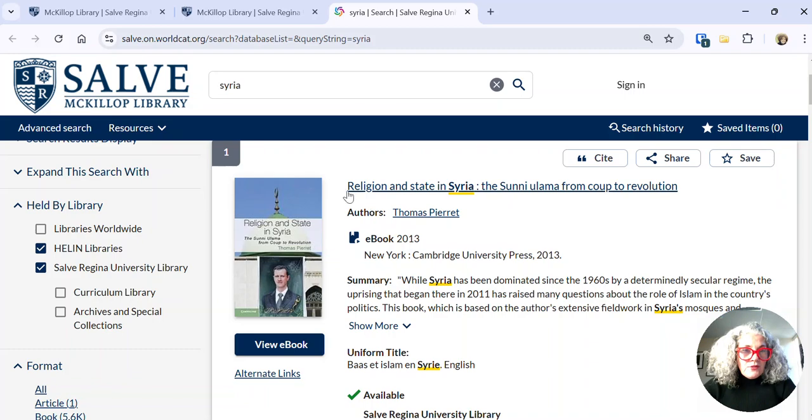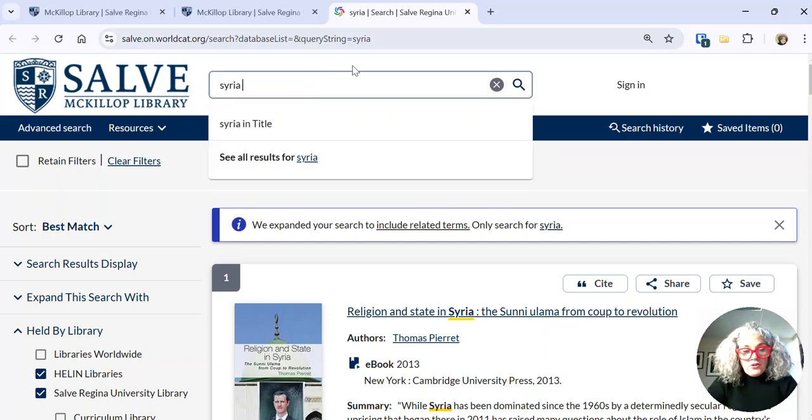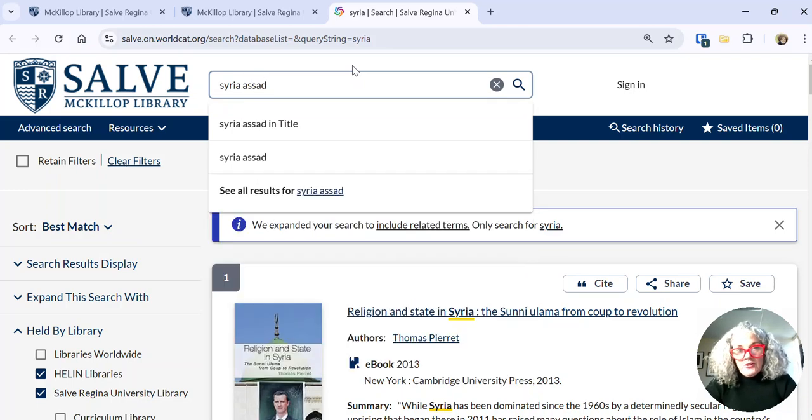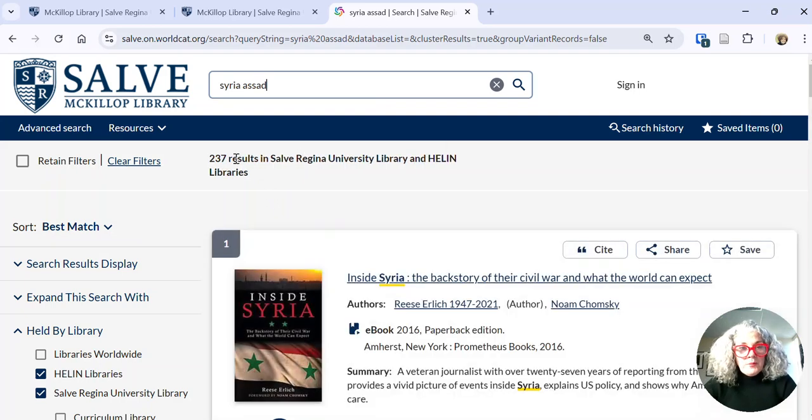So for a few things to note, first of all, this search got 5,300 results. So there are a lot of options for limiting our results. We could choose to limit by adding another term. If this is more specifically what we're looking for, we can add more terms. Now we're down to 237 results, which is much more manageable.